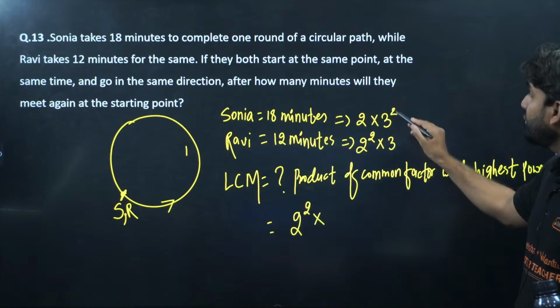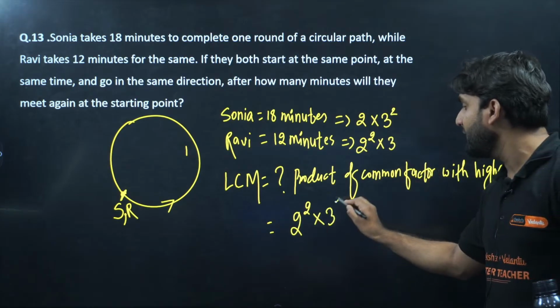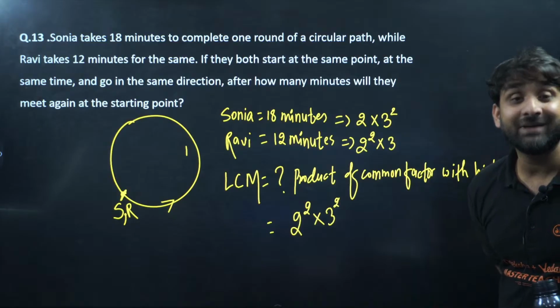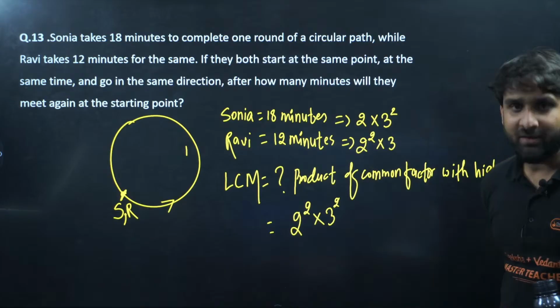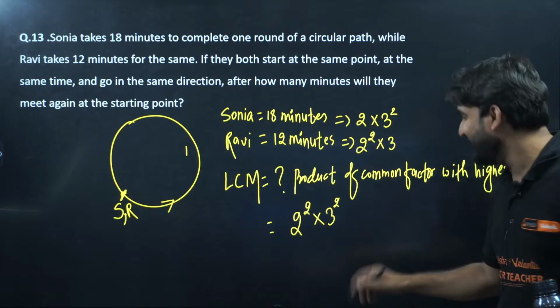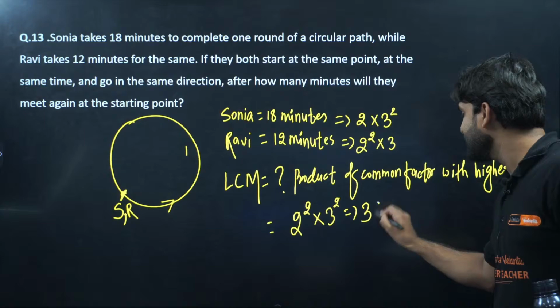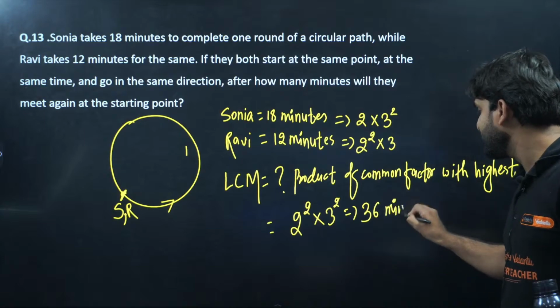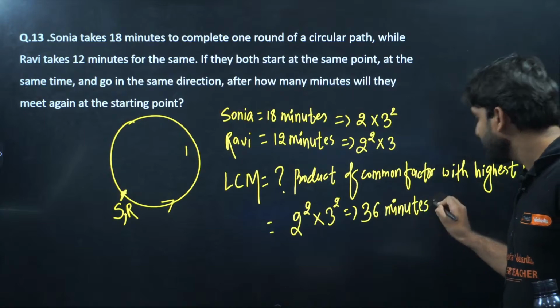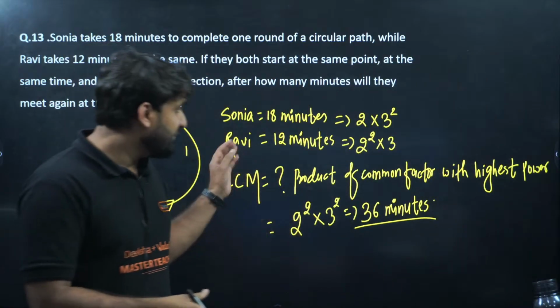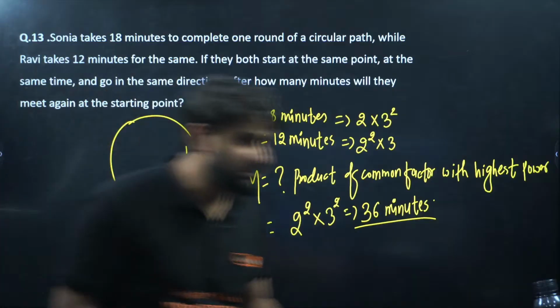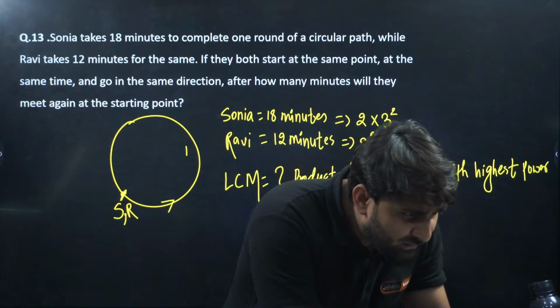Now in 3, 3 to power 2, 3 to power 1, so 3 to power 2 will be considered, because we are calculating the LCM. So 2 to power 2 and 3 to power 2: 9 into 4 is 36 minutes. So this is the answer, 36 minutes. After 36 minutes, they both will be meeting again on the circular path. Yes, sir.